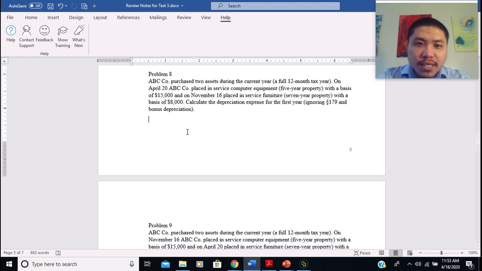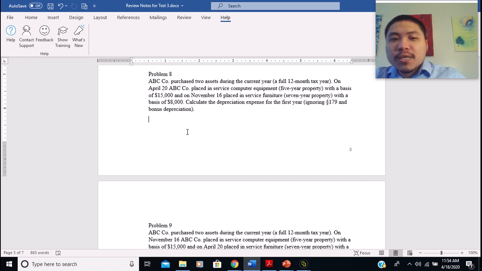We see ABC company purchased 2 assets during the current year, and they use the full 12-month tax year, so a calendar year. On April 20th, ABC company placed in service computer equipment, which is a 5-year property, with a basis of $50,000, and then on November 16th, the company placed in service a piece of furniture, which is a 7-year property, with a basis of $8,000.